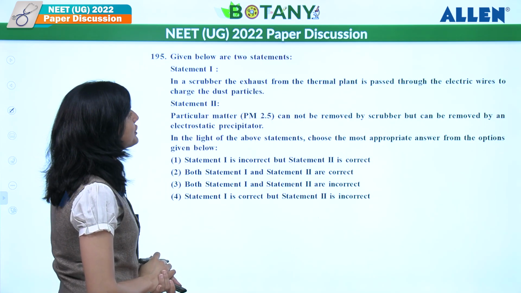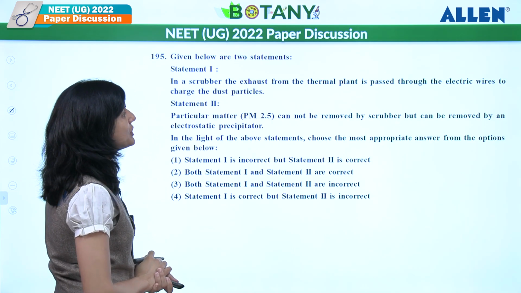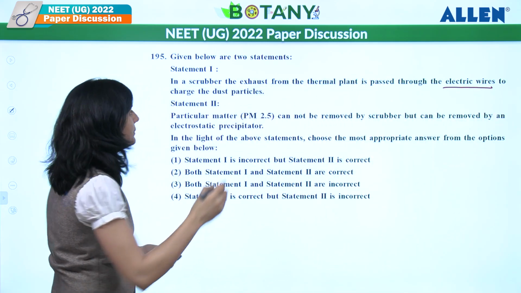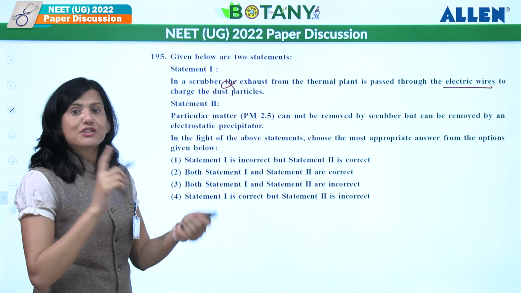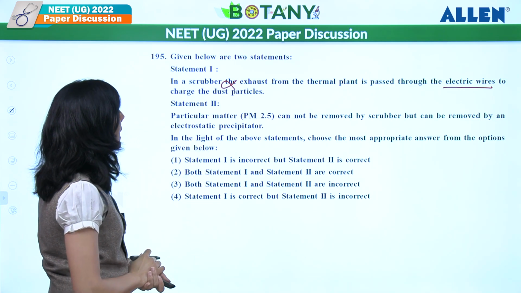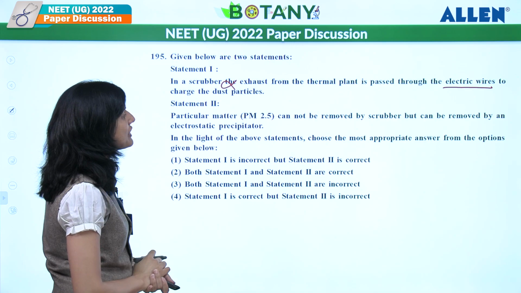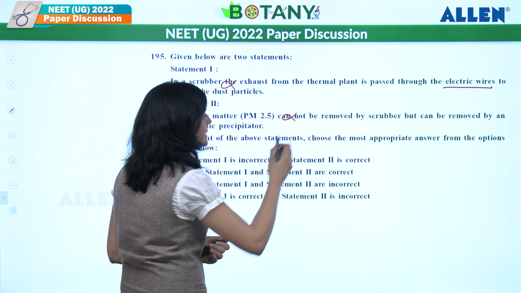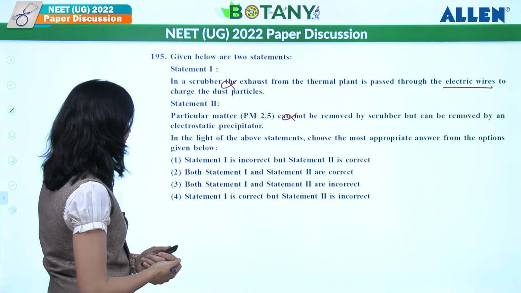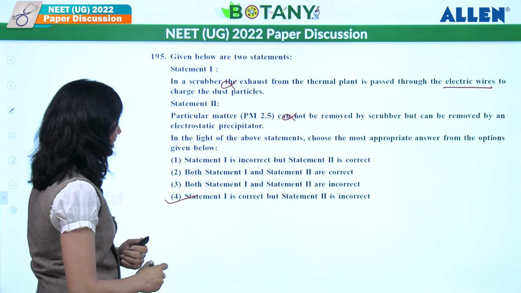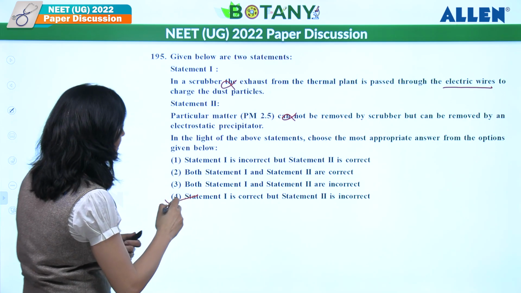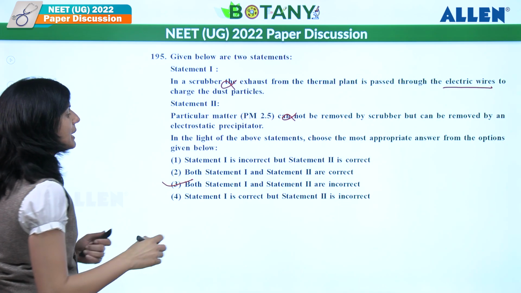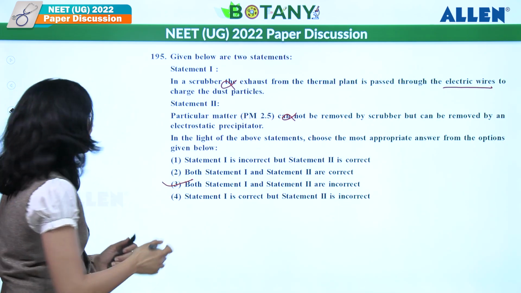Let's see this. In a scrubber, the exhaust from a thermal plant is passed through an electrical wire. We are not using any kind of electrical wire in a scrubber. It is a wrong statement. They are electrostatic precipitators, so it is wrong. Particulate matter 2.5 cannot be removed by a scrubber. They can be removed by a scrubber, so it is a wrong statement again. So both of the statements are incorrect. So what should be the answer for this one? Third should be the answer, that both statements 1 and 2 are incorrect, right?